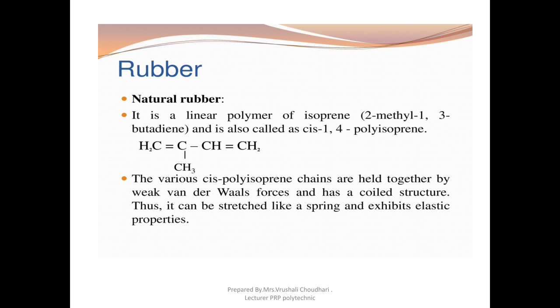Natural rubber is a linear polymer of isoprene, also called polyisoprene, where various polyisoprene chains are attached with weak van der Waals forces and have a coiled structure. Coil means a spring-like structure, due to which when we stretch it, it expands, and after removal of the stretching it goes back to the original shape.